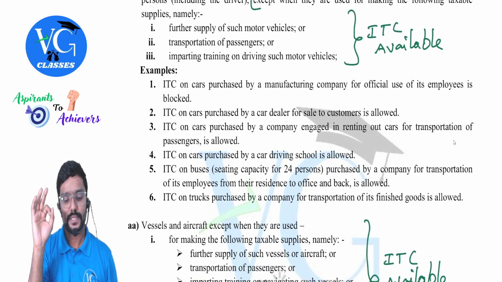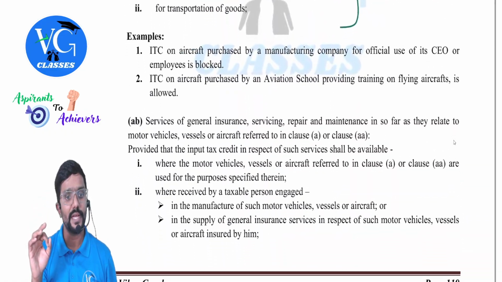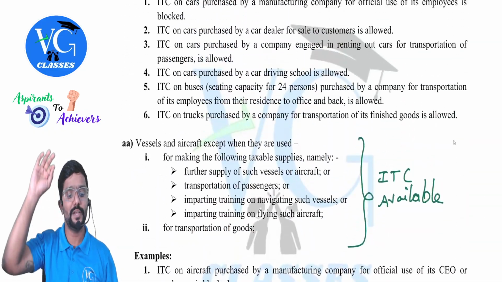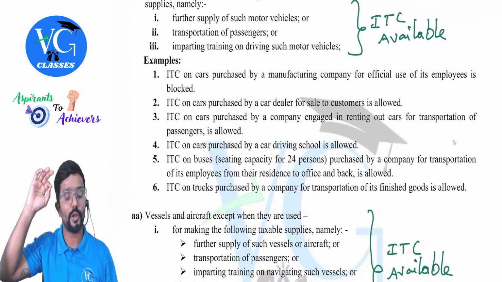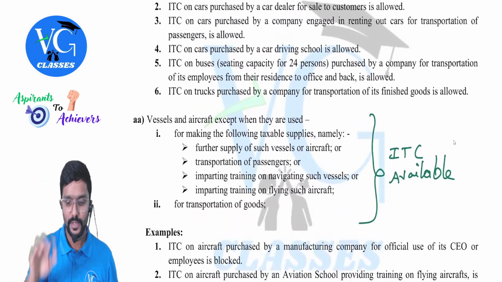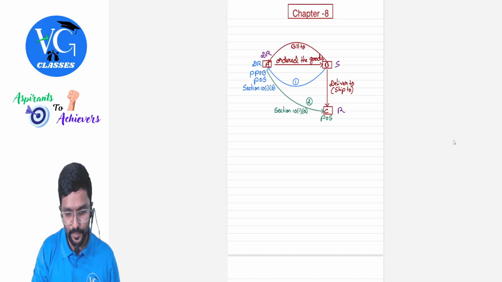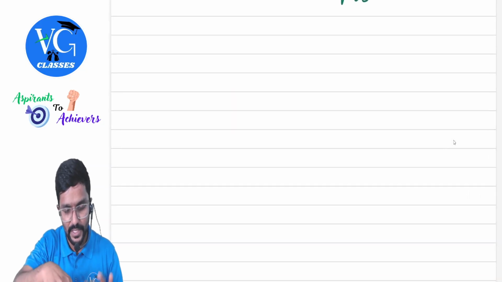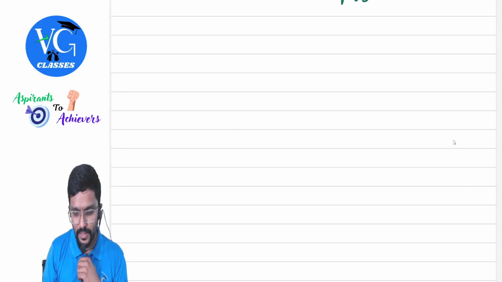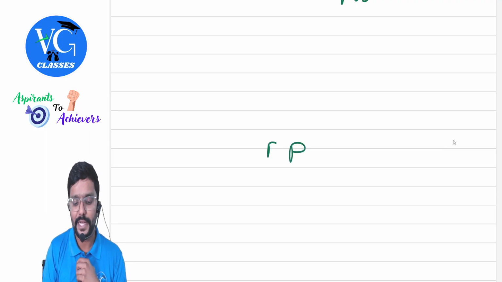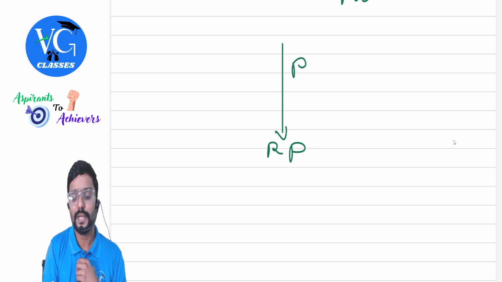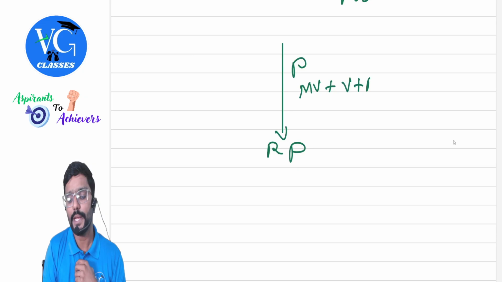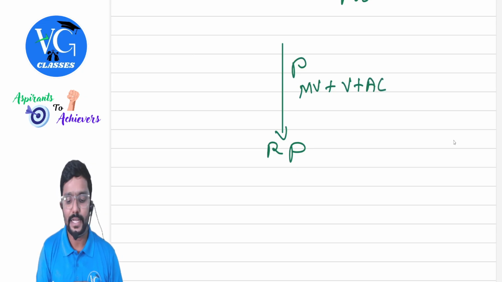Understood? Yes. Now listen. Something connected to A and AA, guys. We have done with two things, A as well as AA. Both talk about what? Purchase. Both spoke about what, people? Purchase. Please listen. A registered person has purchased a motor vehicle or vessel or aircraft. On that, ITC is blocked, sir.